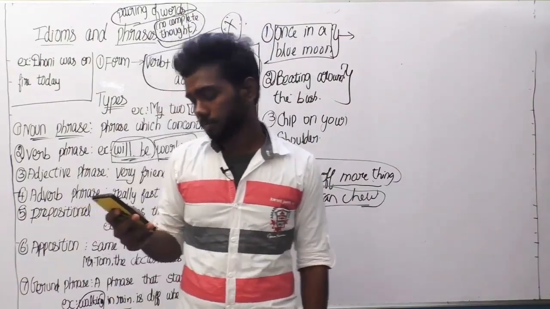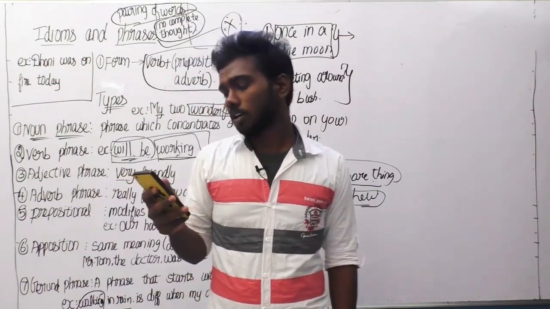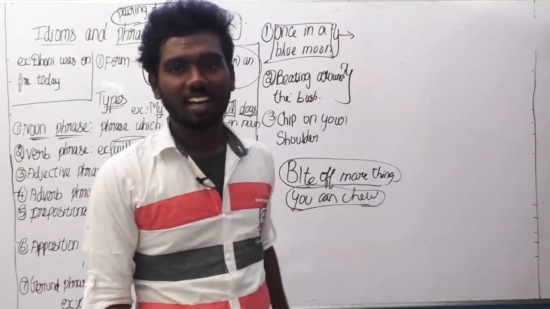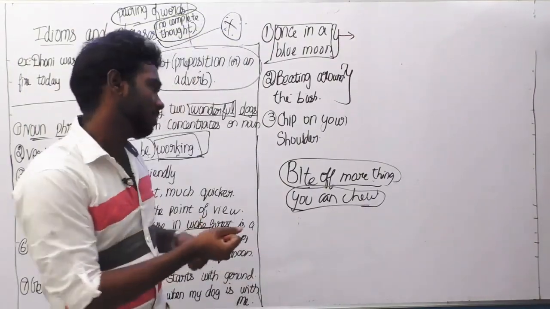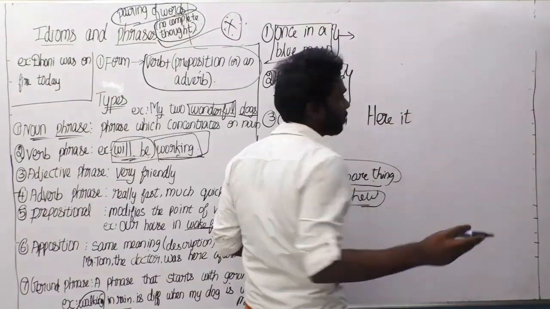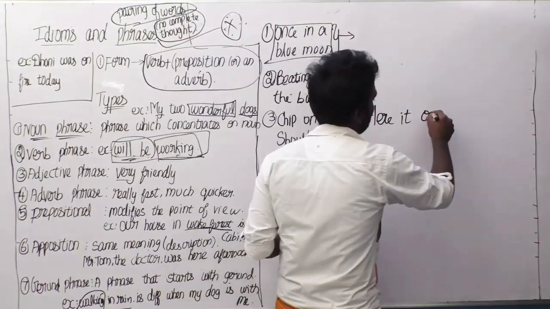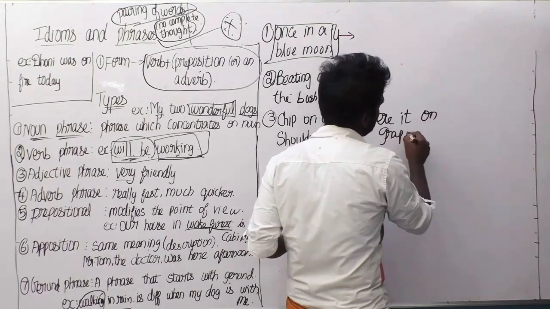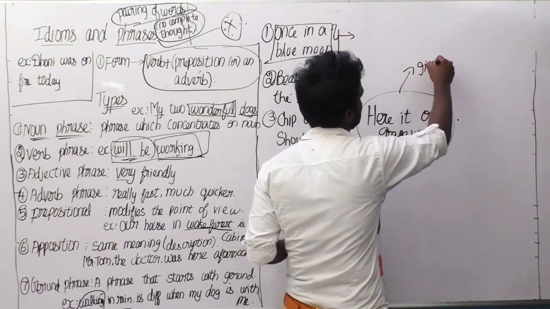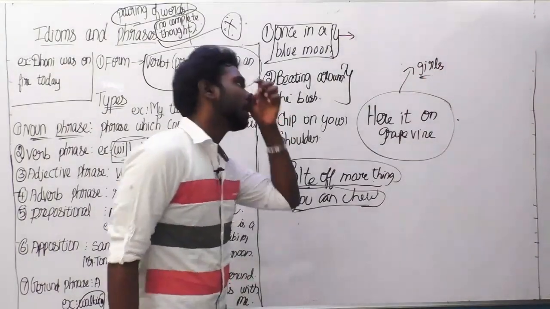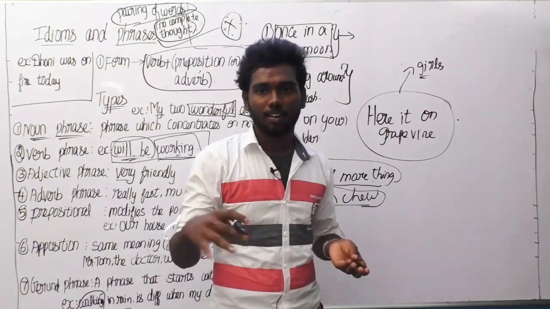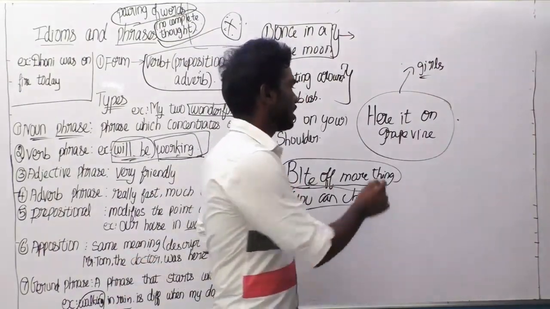The next thing is "hear it on the grapevine." This is another funny idiom according to me. If I give an example, most of you can understand it. This idiom is all about girls. What do girls generally do? I am just trying to explain this in a funny way. I am not trying to hurt girls. If you are thinking so, I am sorry for that.